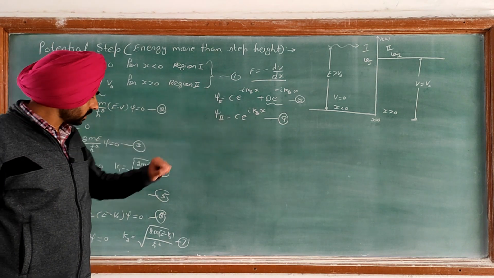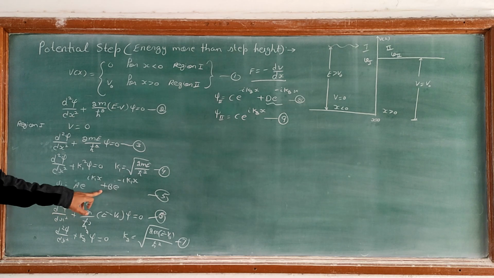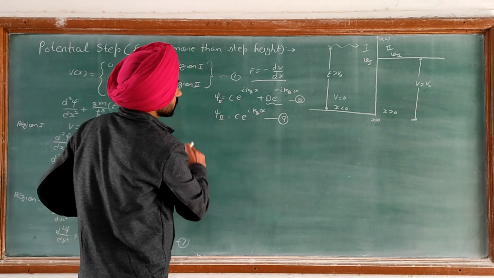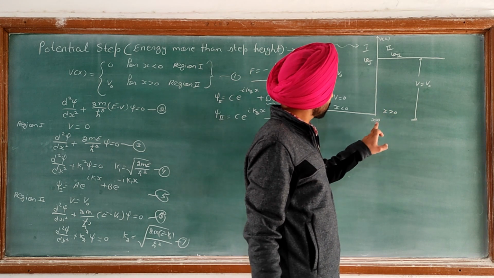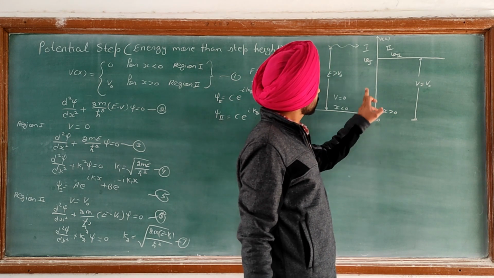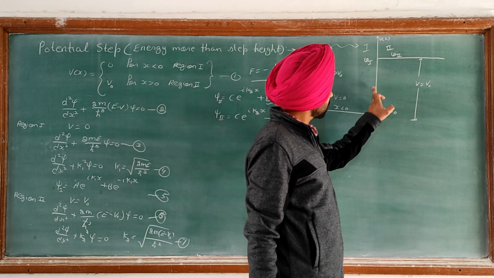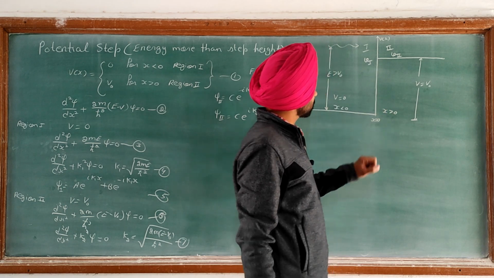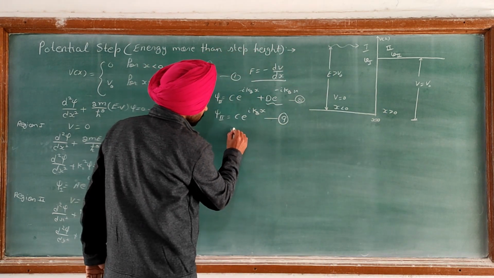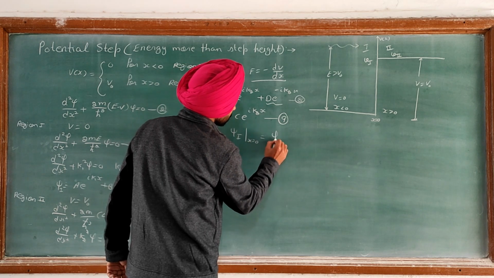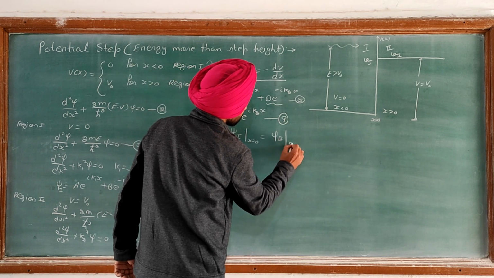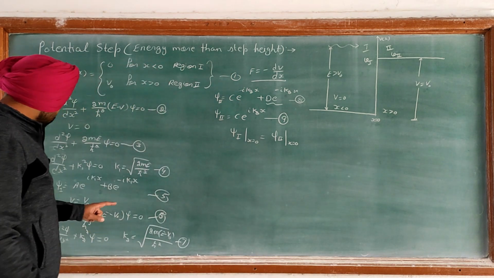Now we will find out the unknown constants a, b and c with the help of boundary conditions. The boundary condition is that the wave function is continuous at the boundary, that is at x equal to 0. That means psi 1 at x equal to 0 is equal to psi 2 at x equal to 0. Now what is psi 1?